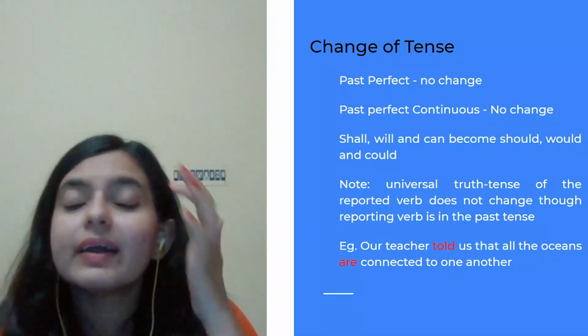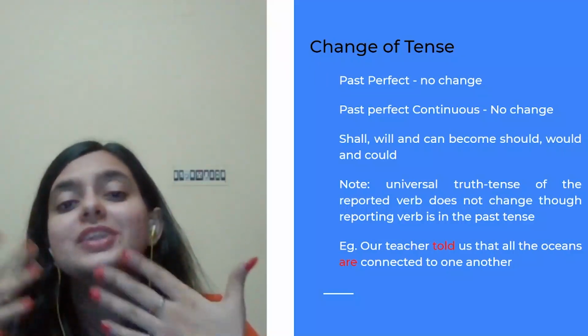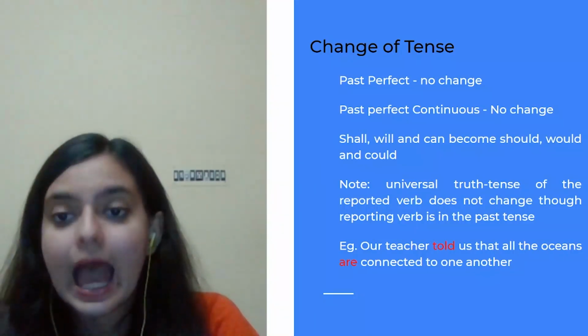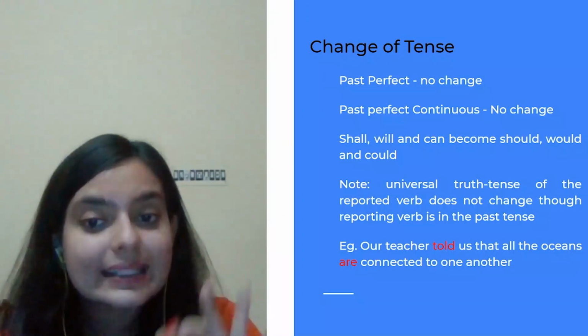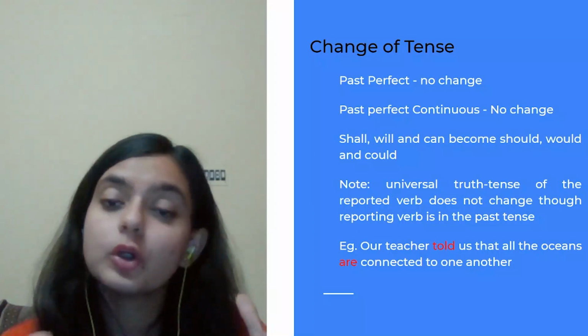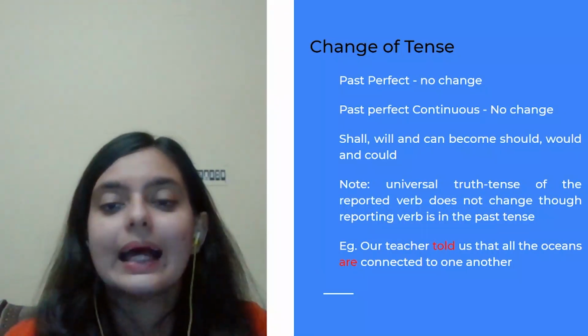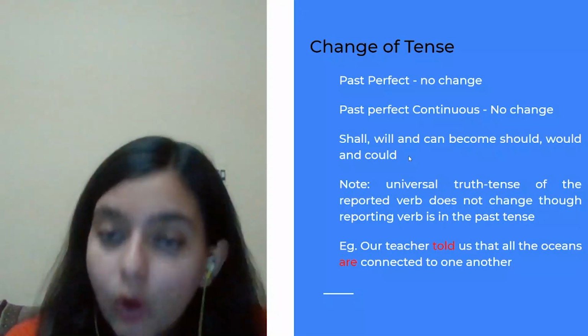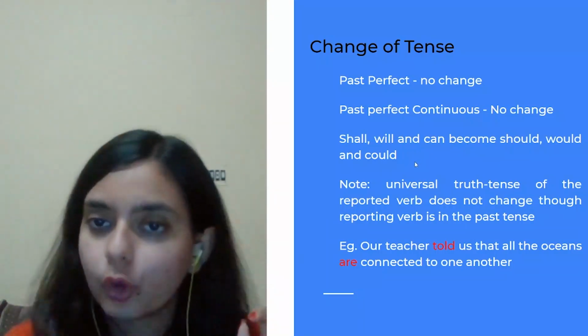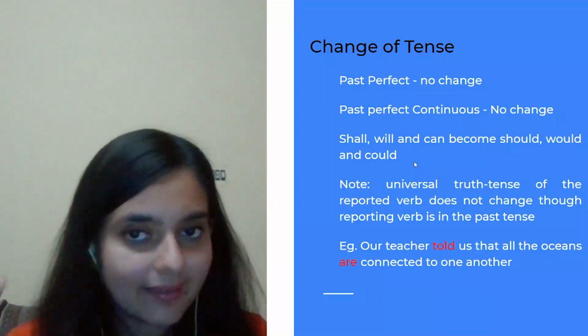Usually when the reporting verb is in past tense, we change it into the corresponding past tense. But what is the exception? The exception is universal truth. Next, one more thing: shall, will, and can become should, would, and could when you are changing into indirect speech.